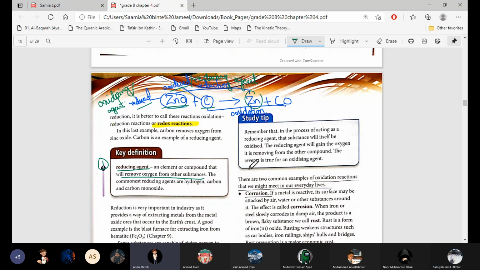Any question? Ma'am, can I ask you something? Yeah. Ma'am, oxidation is the loss of electrons. Yes, oxidation is loss of electrons, and reduction is gain of electrons.